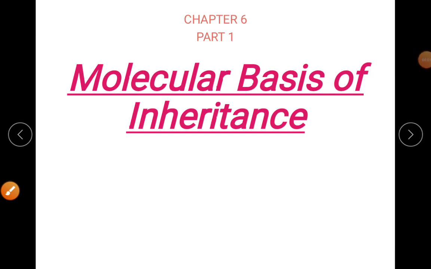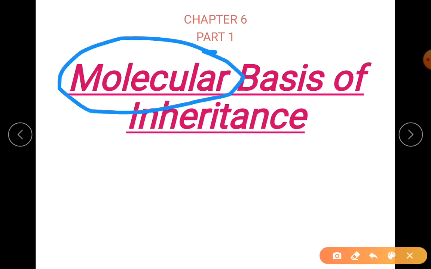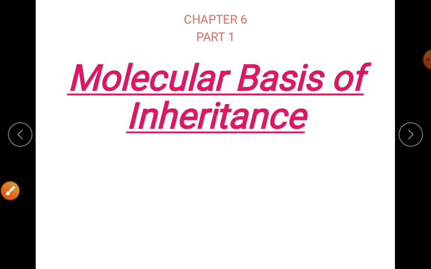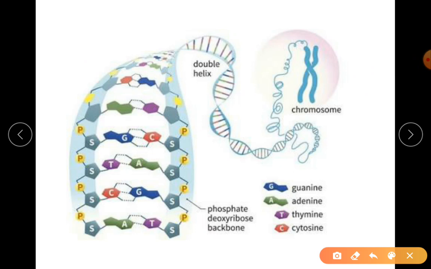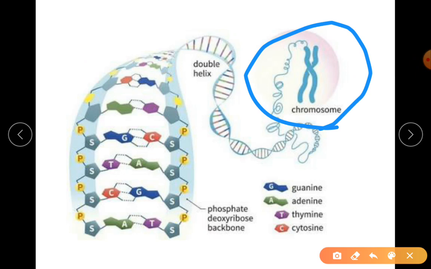Good morning, students. Today we are starting with chapter 6, that is molecular basis of inheritance. See the word over here, I'm saying molecular. So we are studying the basic part of the inheritance chapter. You understood the principles, now you are understanding the molecular basis. Till now we have only understood about the chromosome. So we know the inheritance is through the chromosomes, but we do not know what is present inside the chromosome.